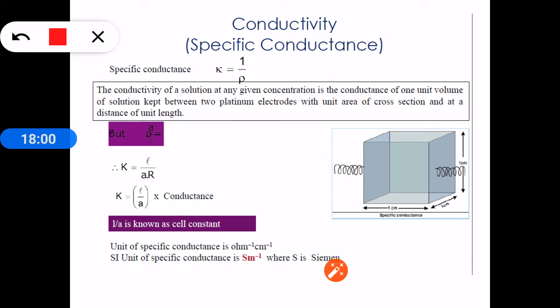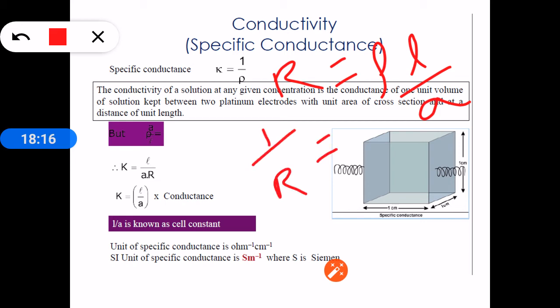Next, specific conductance. As we have discussed, R equals rho L by A. Let us take the reciprocal of it to get conductance. 1 by R equals 1 by rho, and the reciprocal of L by A becomes A by L. 1 by R is called conductance, so C equals 1 by rho times A by L. Rho is called resistivity or specific resistance, and the inverse of it is specific conductivity, specific conductance or conductivity.